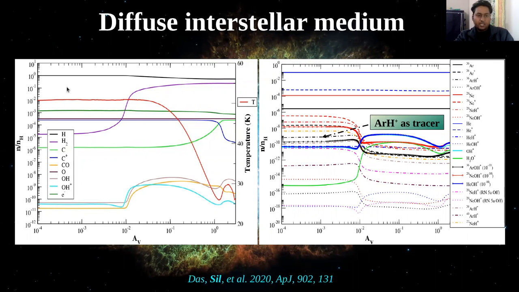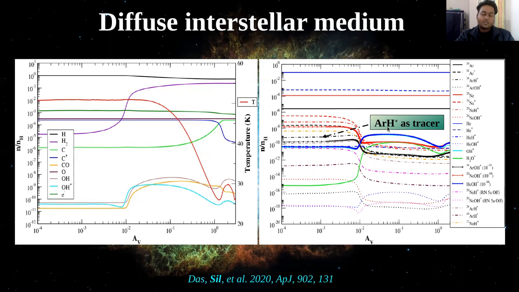Here you can see that the cloud is going molecular with increasing depth, where the temperature varies from 50 to 20 Kelvin. You can also see from here that the C+ carbon ion converts to carbon atom deeper into the cloud.